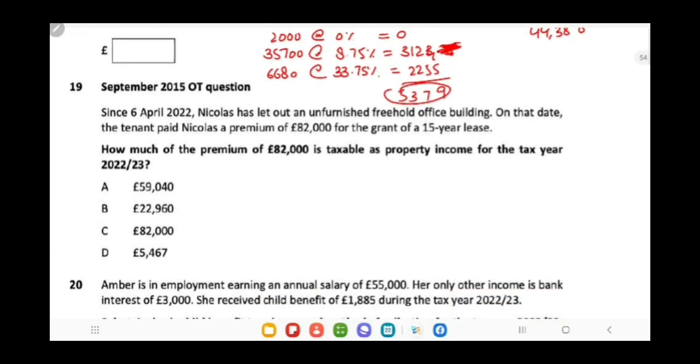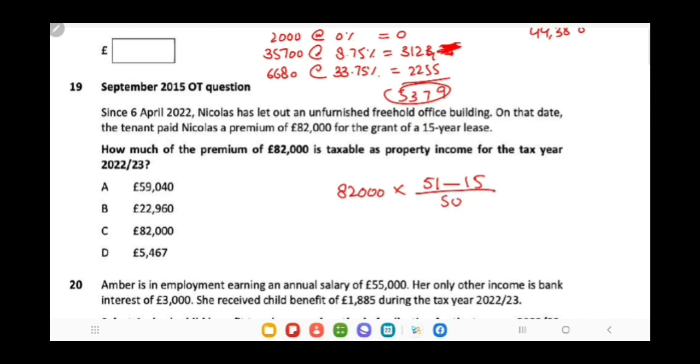Next, since 6 April, Nicholas has let out an unfurnished freehold office building. On that date, the tenant paid a premium of 82,000 for the grant of a 15-year lease. So, how much premium is taxable? So, remember a simple rule, 82,000 multiplied by 51 minus lease period divided by 50.